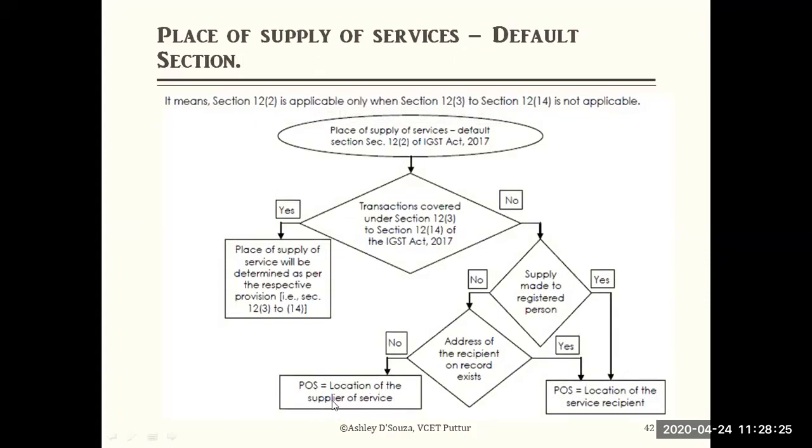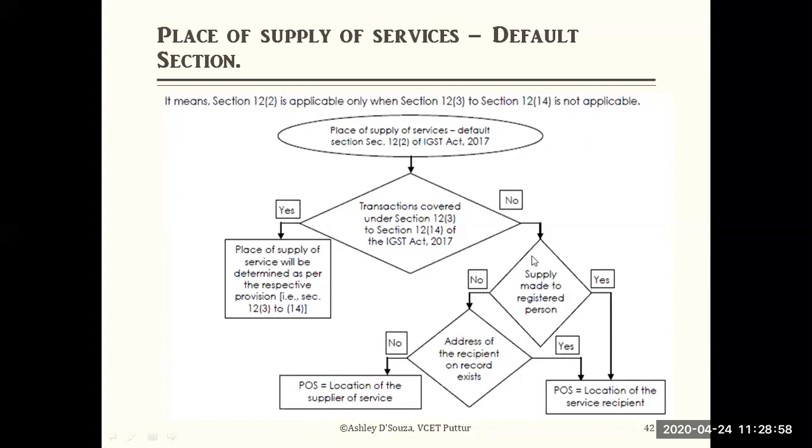Please look clearly: if the receiver is an unregistered person and his address details are not available, then the place of supply will be the supplier's location. So the location of the supplier of the service will be considered.